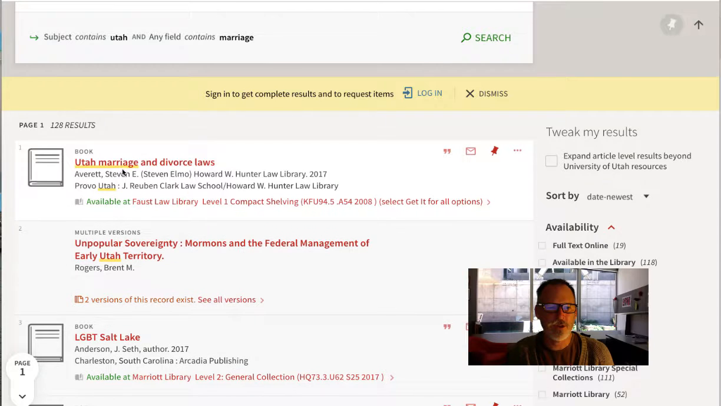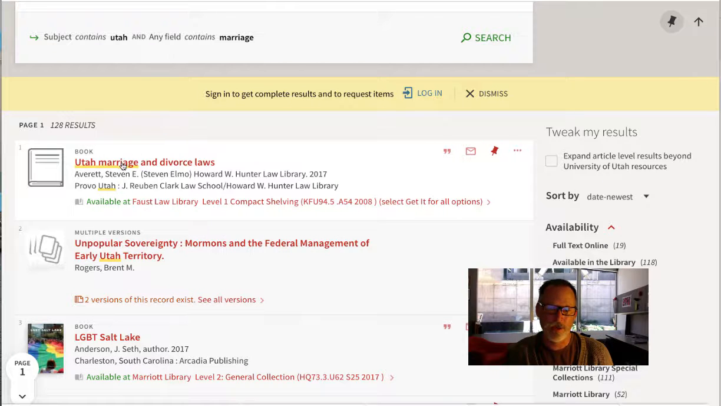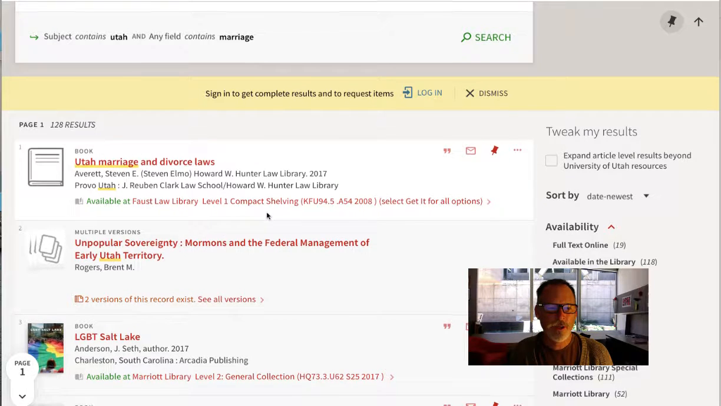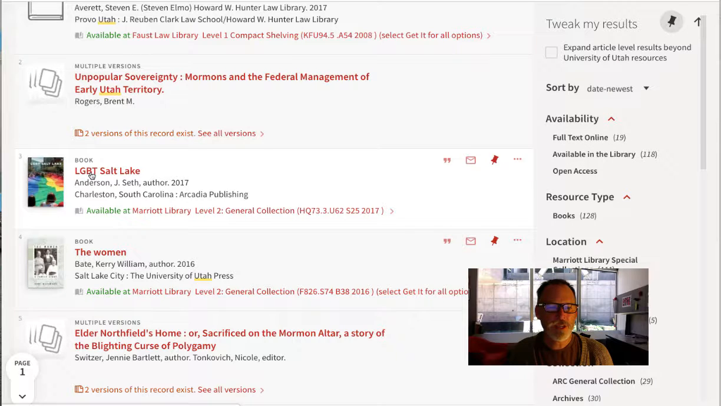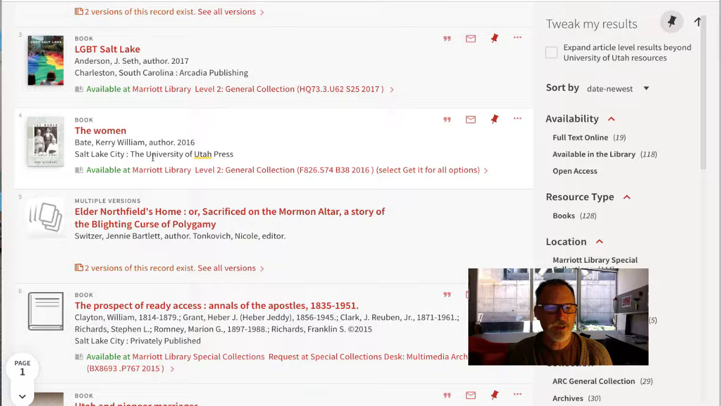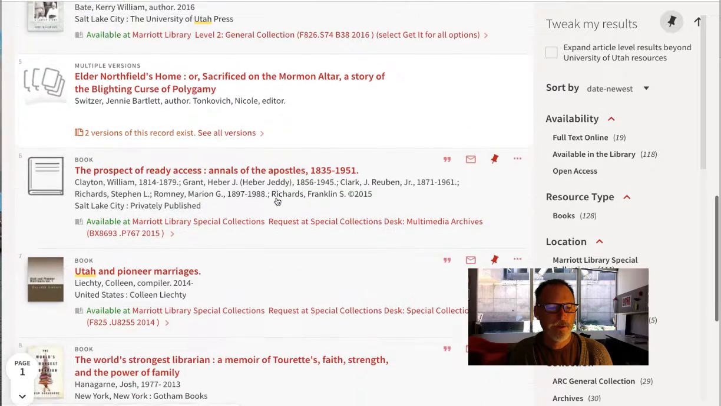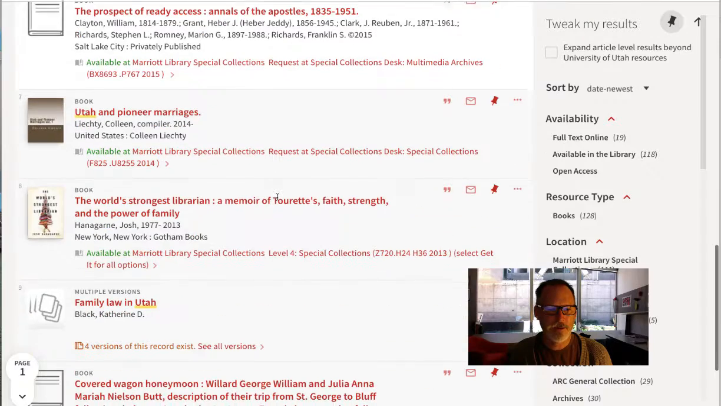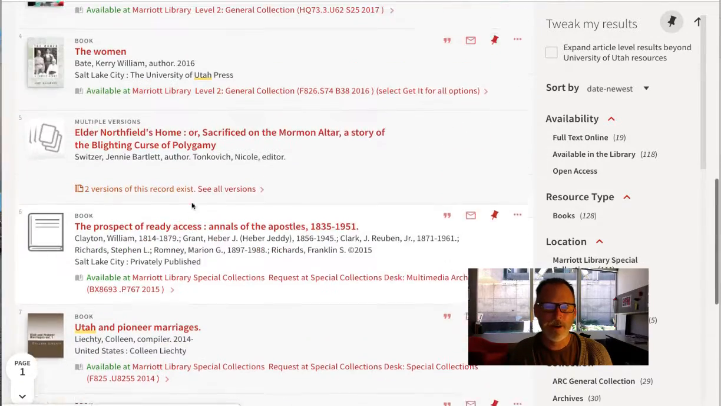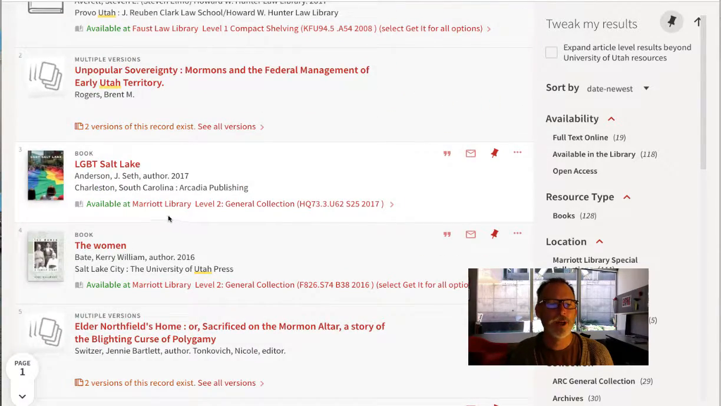Here we have something on Utah marriage and divorce laws. That's pretty good. That's in the law library. LGBT Salt Lake, something very contemporary. There's something the University of Utah Press put out that looks like it's historical. How do you get into these things? The World's Strongest Librarian. I don't know how that came out. I kind of loaded it, didn't I?